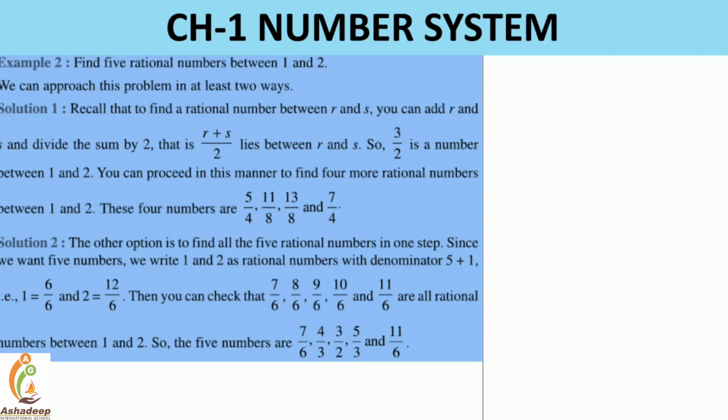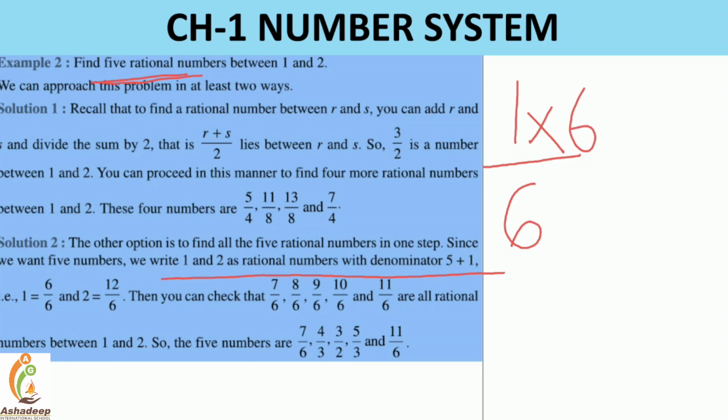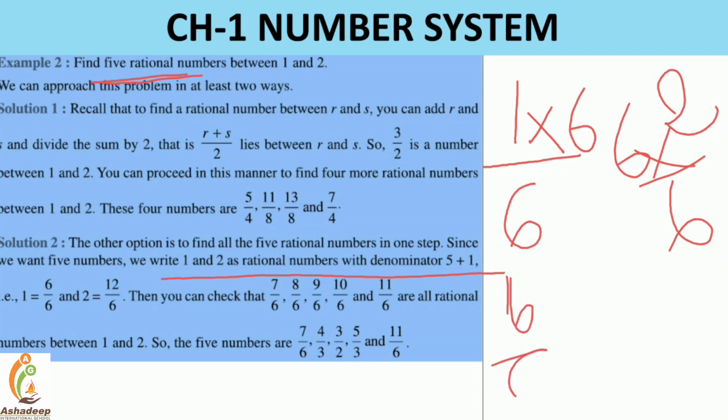The second method: 1 and 2 are rational numbers with the denominator 5 plus 1, so we need to find out 5 rational numbers. So the denominator is going to be 6. If I have to write 1 with 6 in the denominator, I have to multiply the numerator by 6, and 2 multiplied by 6. So it's nothing but 6 by 6 and 12 by 6.